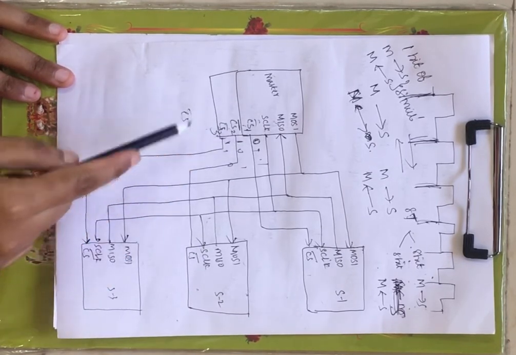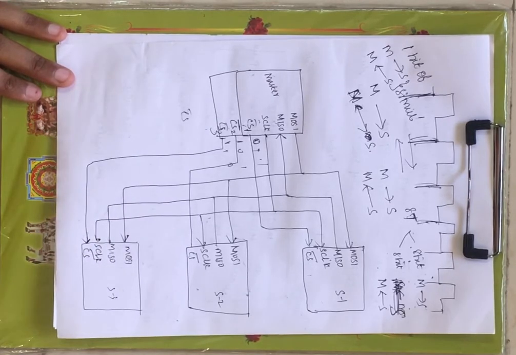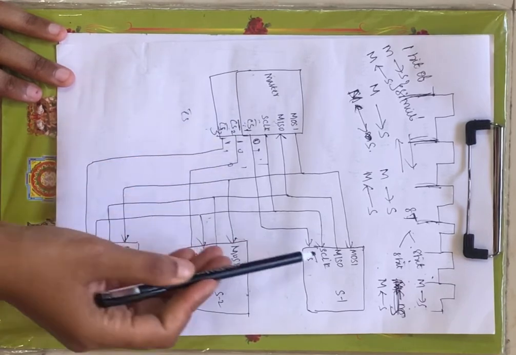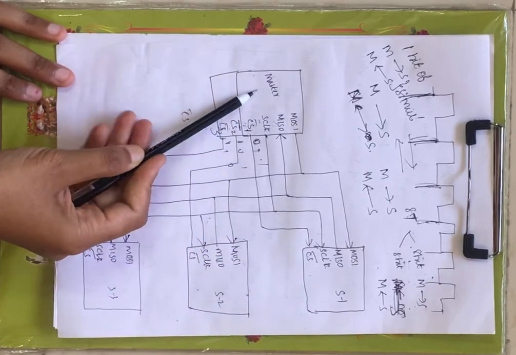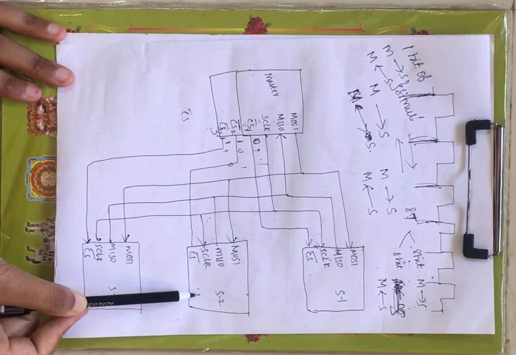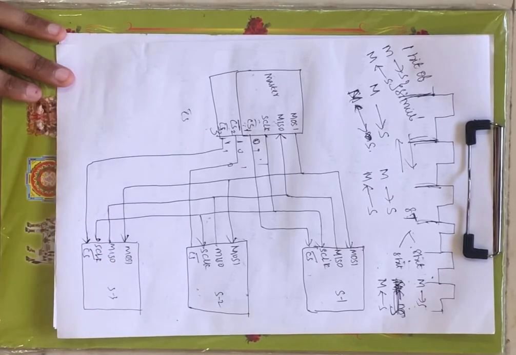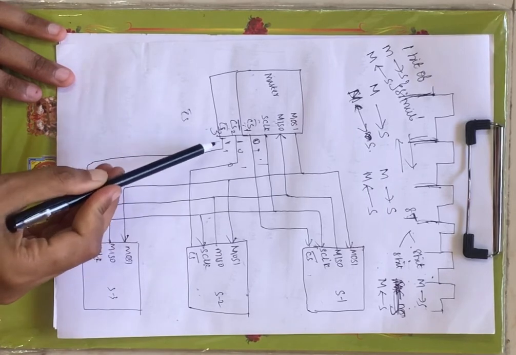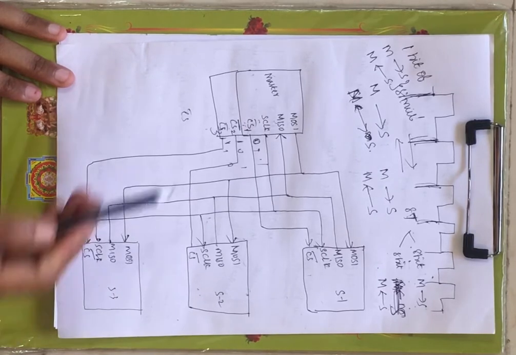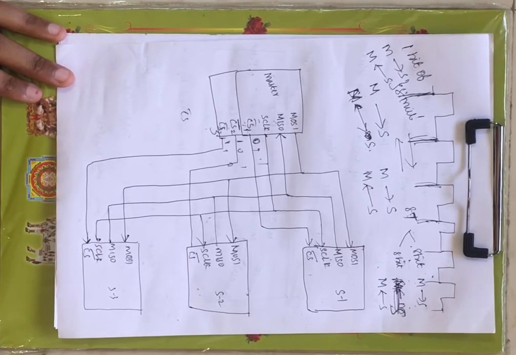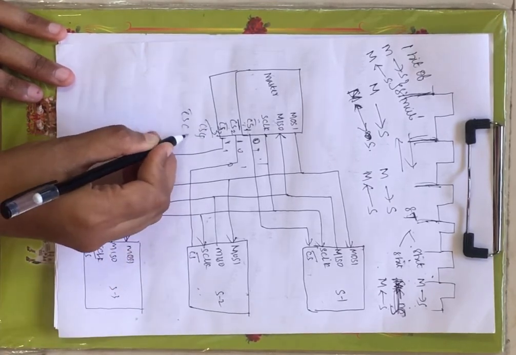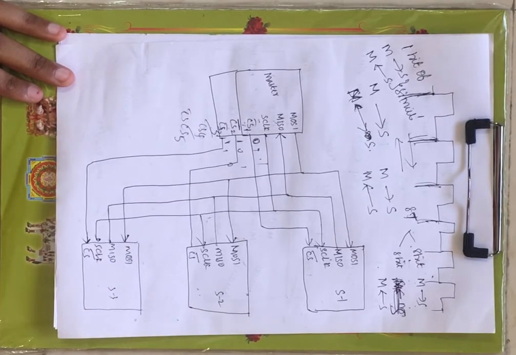This is done by the master through the chip selection pins. When CS1 is 0, that means you are selecting slave 1 for interfacing with your master. When CS2 is 0 and the remaining are 1, you are selecting slave 2 for data transfer with the master. When CS3 is 0 and the remaining are 1, you are selecting slave 3 for data transfer with the master. If you have one more slave, you will have another chip selection pin, and if one more, CS5, and so on.